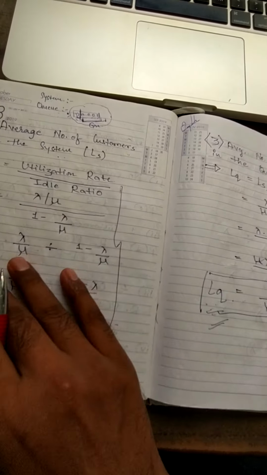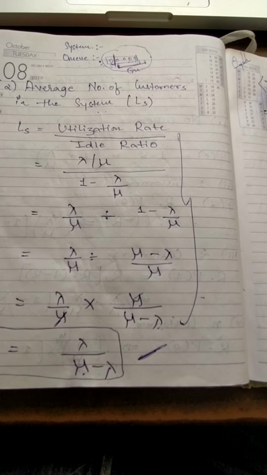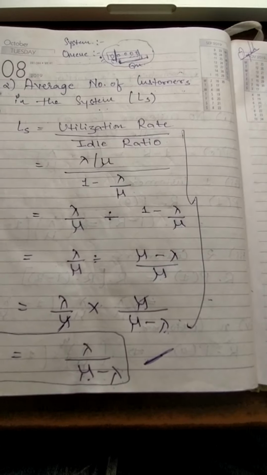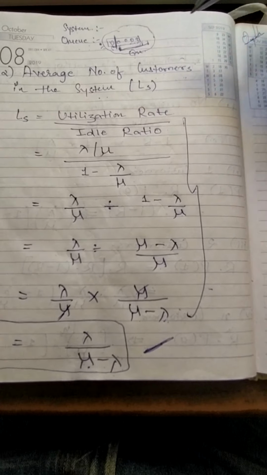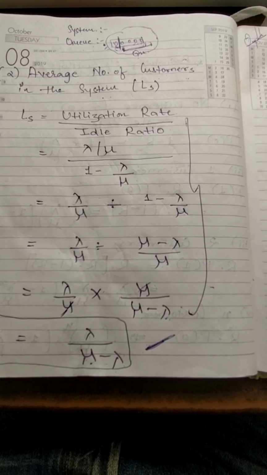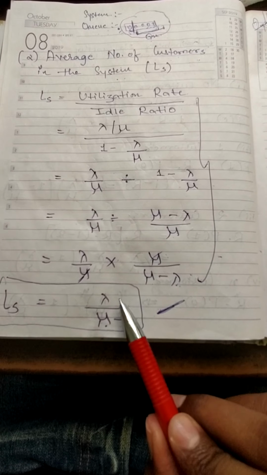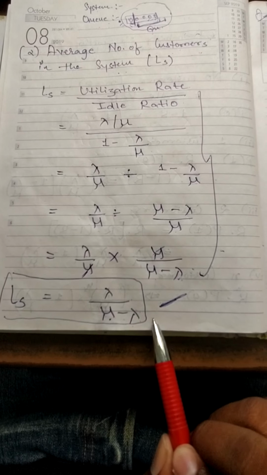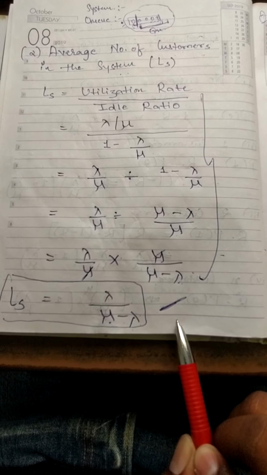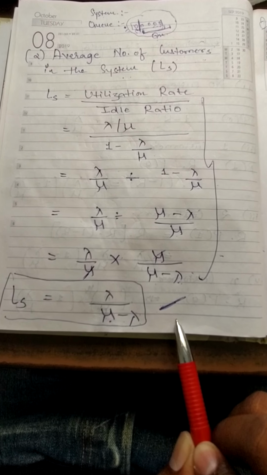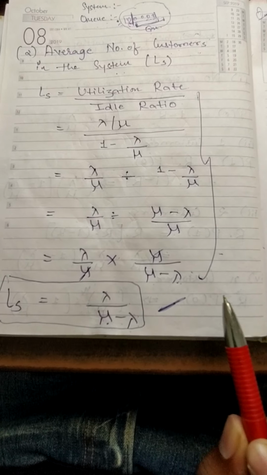Clear? Now we will talk about the same question again, because I have received so many doubts, so I will explain it again. If a question comes asking for the total average number of customers in the system, how many customers are there in my system, then I will use this formula, lambda by mu minus lambda. This will give me the average number of customers present in the system, including the queue and the people who are utilizing services. Not only the queue but even the people who are utilizing services.